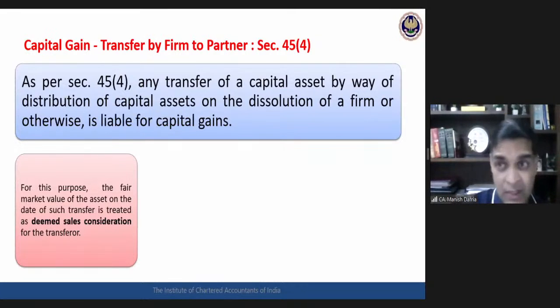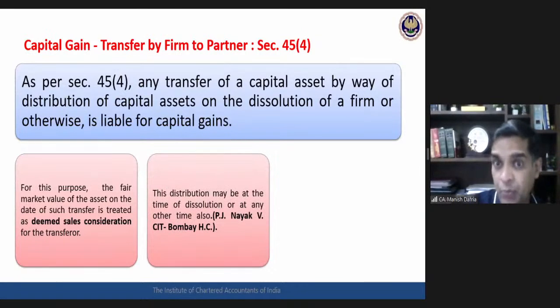Okay. Whenever we are studying anything from an examination perspective, we should also try to get some idea about the real life impact of that rule. That helps us to develop the understanding also, and that helps us to become a better professional in future. With a better concept, we can see that particular provision. Okay. So partnership firm transferring any asset to the partner, partner transferring asset to the firm, and then firm transferring asset to the partner.